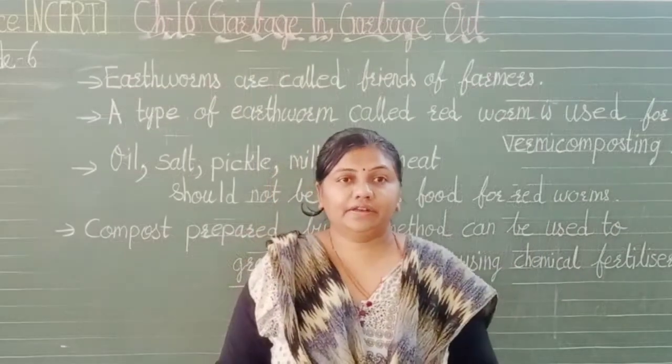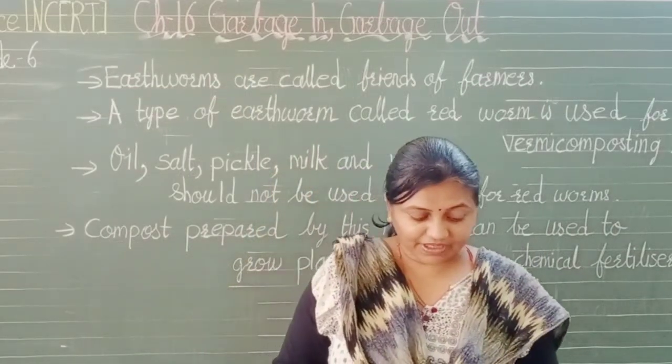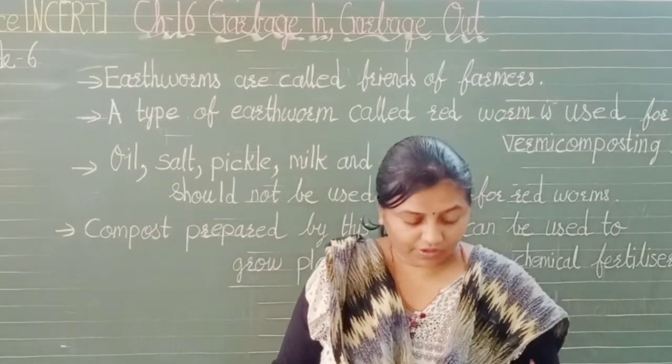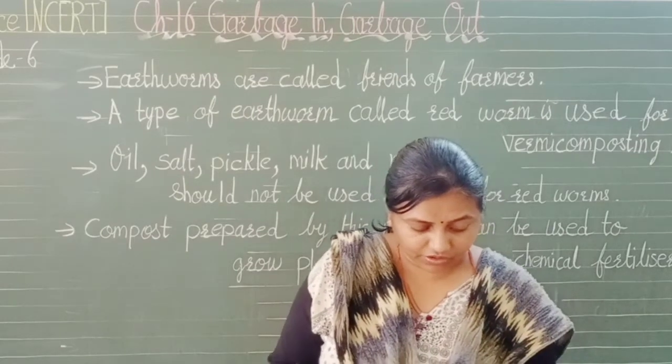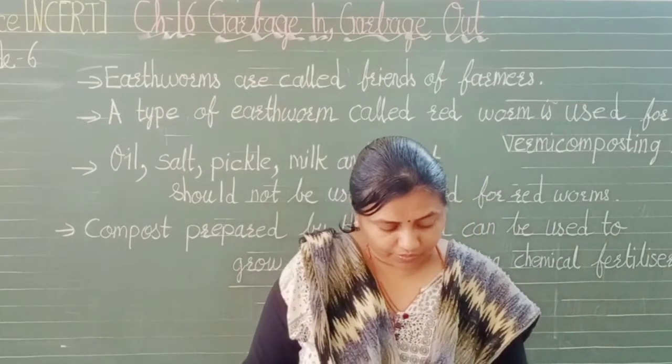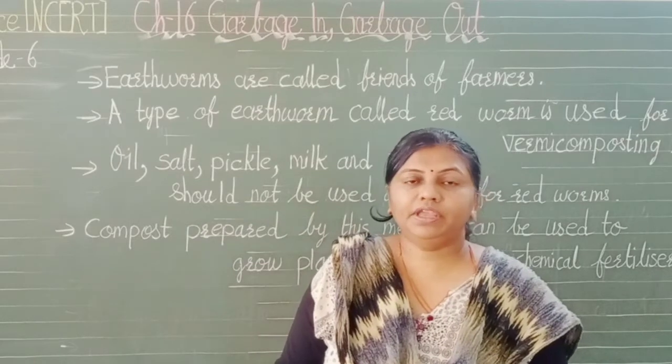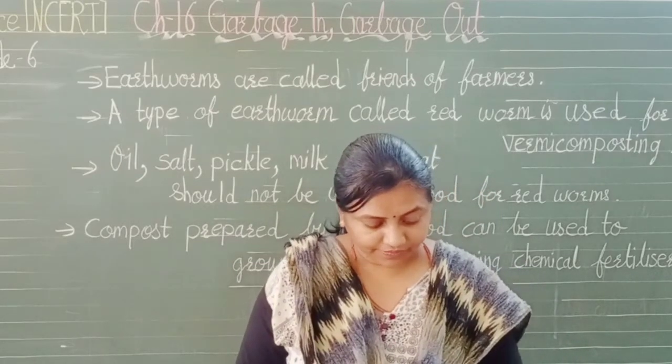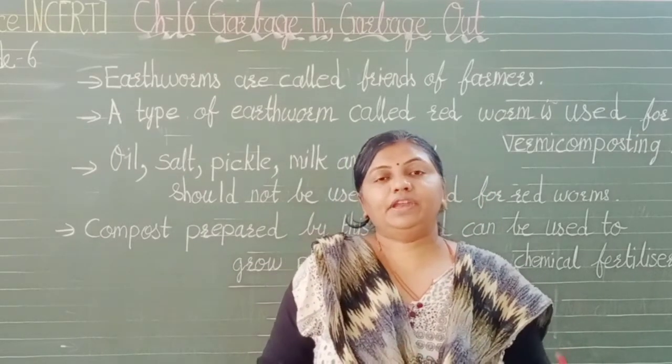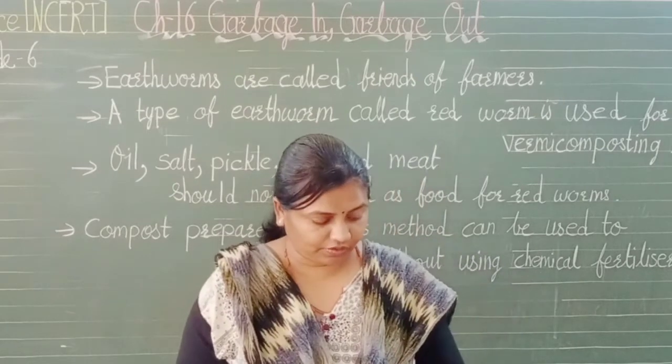Students, you are clear that whatever garbage is collected at our home will not be converted into compost by itself. A process must be done for it, isn't it? So it should be separated and disposed of properly.